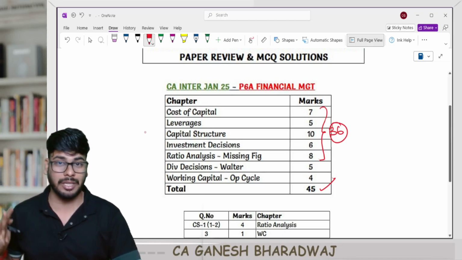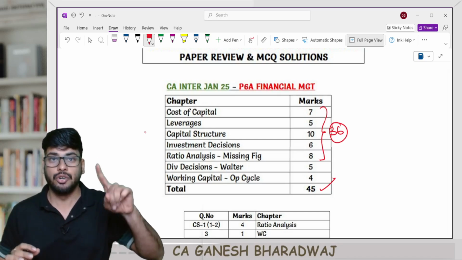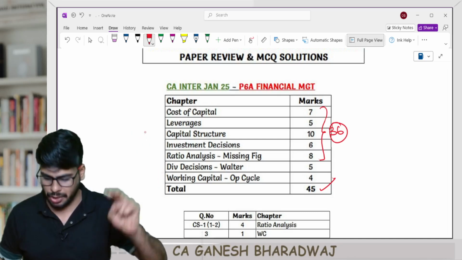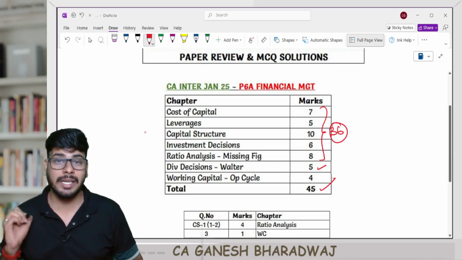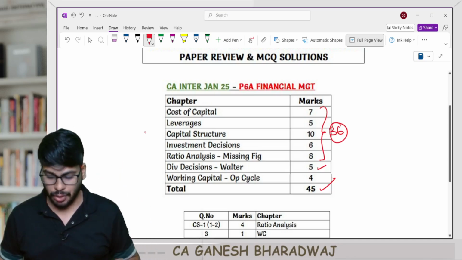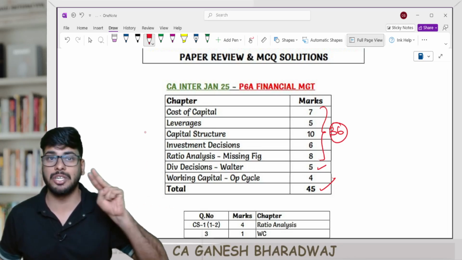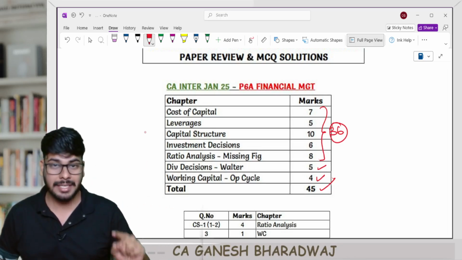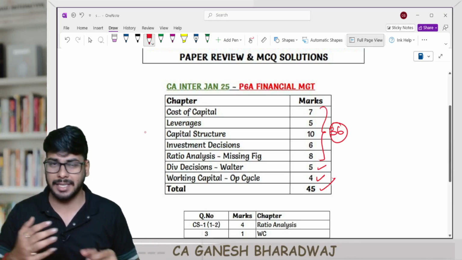And over and above that, for safety, I asked you, for dividend decisions, maybe don't do the entire chapter, do the Walter model and approach. I told you, and exactly from Walter model, one 5 mark question had come. And working capital management is a big chapter. I told you instead of omitting it fully, you can do 2 segments: one is receivables management, the other one is operating cycle. Operating cycle came for 4 marks, but receivables management didn't come. I was expecting that, but it didn't come.